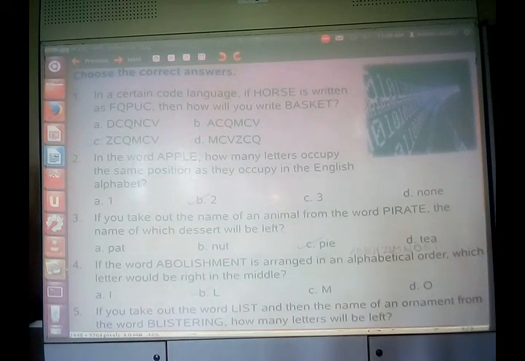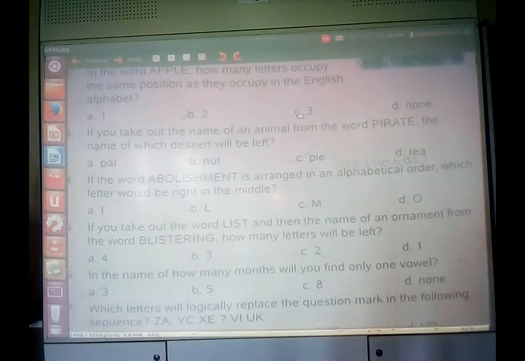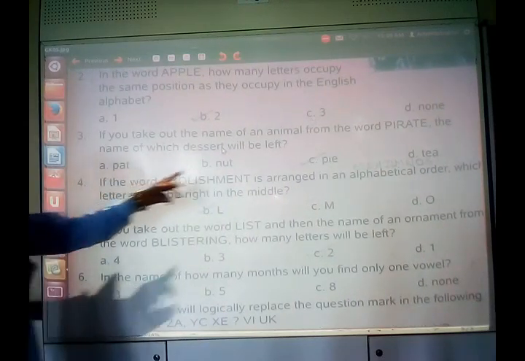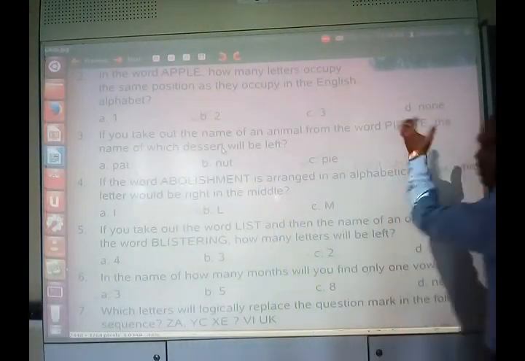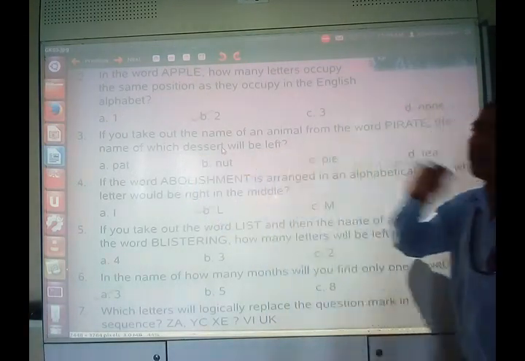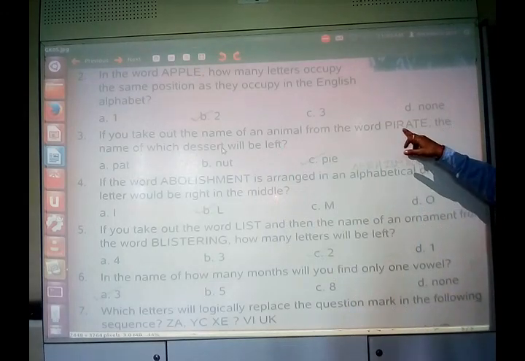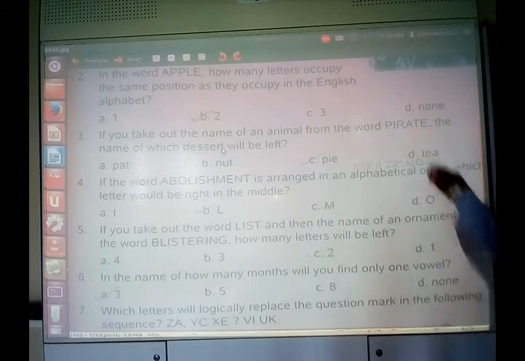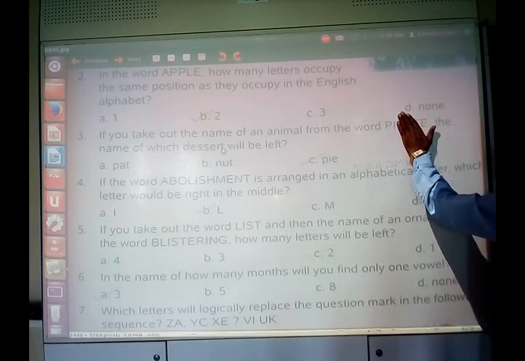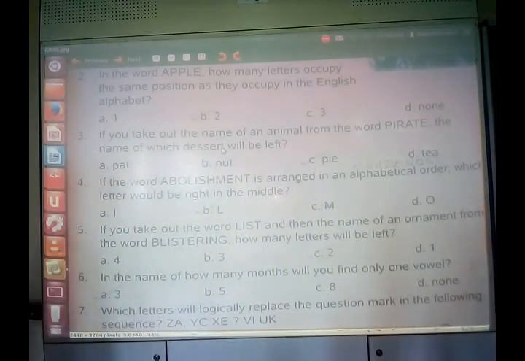Third question. If you take out the name of an animal from the word pirate, one animal name is hidden here. If you take out that animal name, then the name of which dessert will be left? Then a dessert name will be left, right? So rat is the name which is hidden inside it. If we remove the rat, it will be P-I-E, pie, okay, which is the name of a famous dessert.